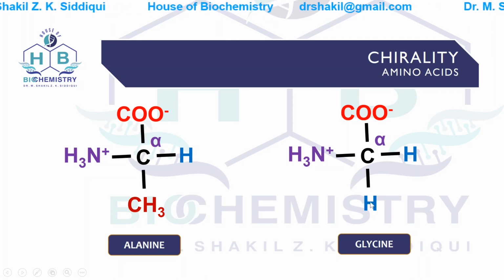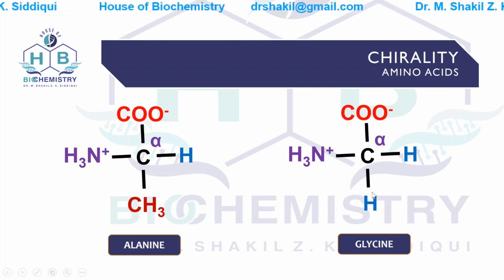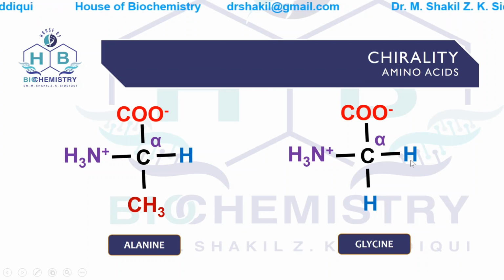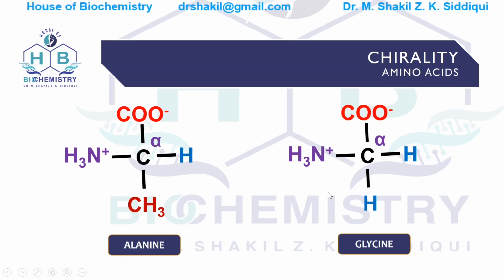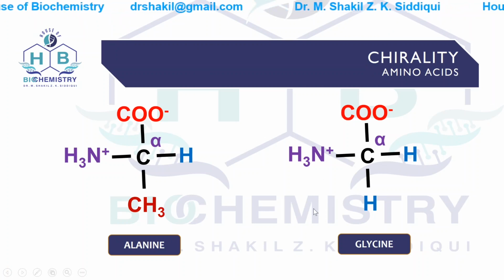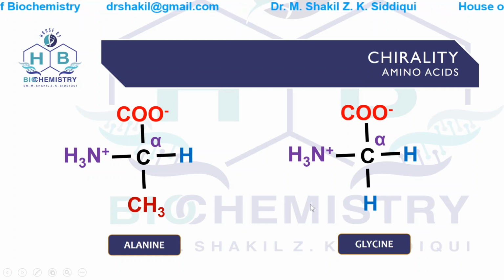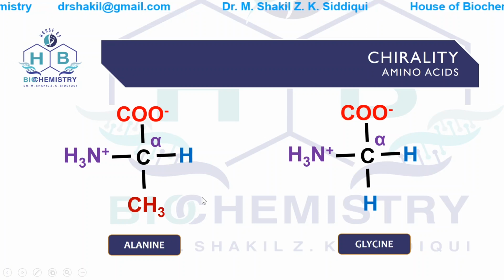Now if we look at the example of glycine, there are 3 different functional groups. The fourth is the same as one of them. So it cannot be chiral. For chirality, it must have 4 different functional groups attached to it. So glycine is not chiral while alanine is chiral, has a chiral alpha carbon atom.